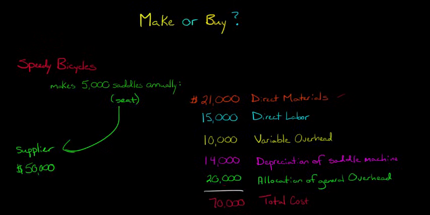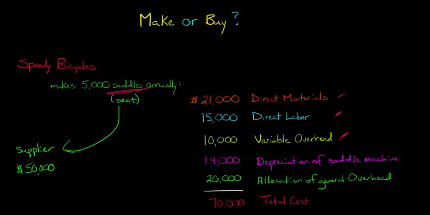You've got some direct materials, you've got some direct labor involved in making these bike seats, and then you've got some variable overhead. As you produce an additional seat, there's some overhead attached with that, right, that's directly related to the saddles. But then we've got some general overhead that just has to do with the factory in general, right? So that's stuff like overhead that has to do with keeping the lights on in the factory that is going to exist whether or not we continue to manufacture the bike saddles, because we also make other products too, right?